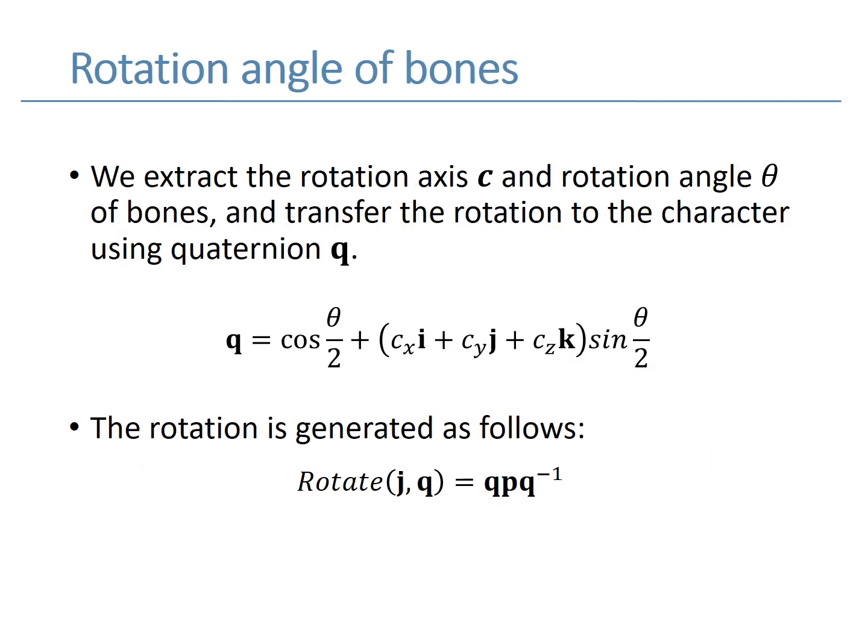The second step is to calculate the rotation of each bone. We compute 2 vectors for each joint, one pointing to the parent joint, and the other pointing to the child joint. Through these 2 vectors, we can get the rotation axis using cross product. The angle is obtained using cosine. Then we write them in quaternion form. The rotation is transferred to the character using the following equation.